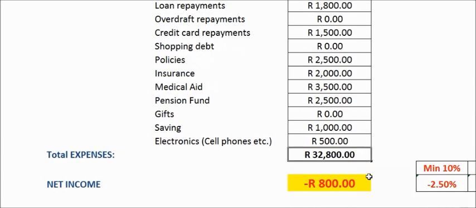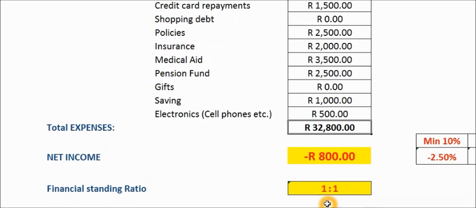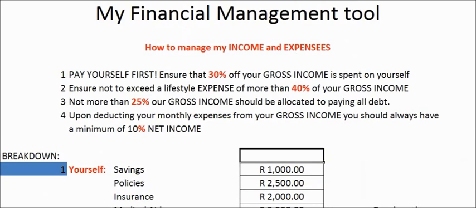Okay, that means that you're 800 rand in debt every month, and it's all as a result of your expenses. It shouldn't be more than 10%, but you're minus 2.5, so you're 12.5 overspend on expenses, which means your day-to-day financial standing ratio is for every 1 rand that you earn, you spend 1 rand.